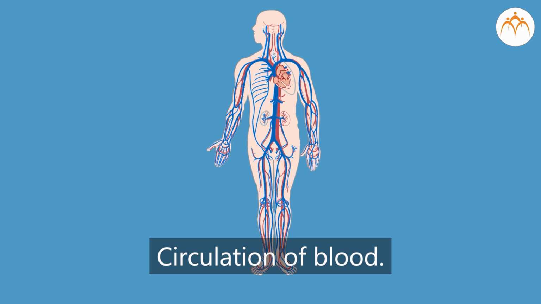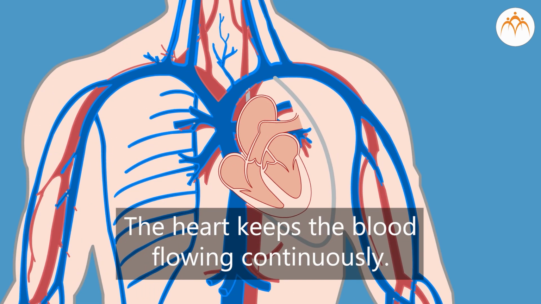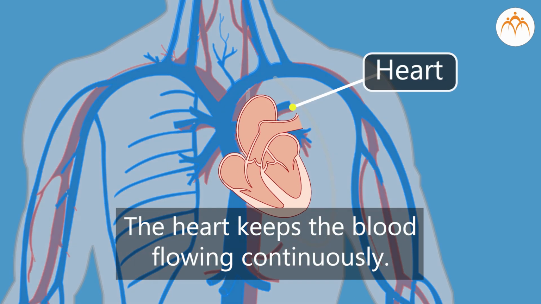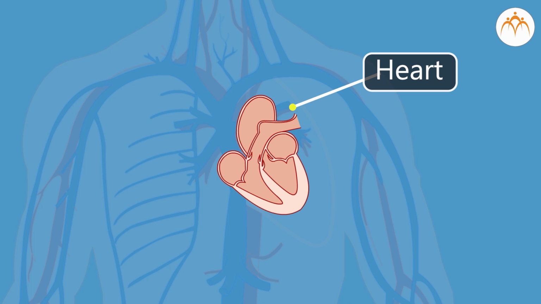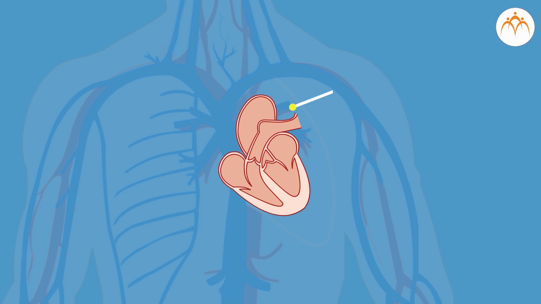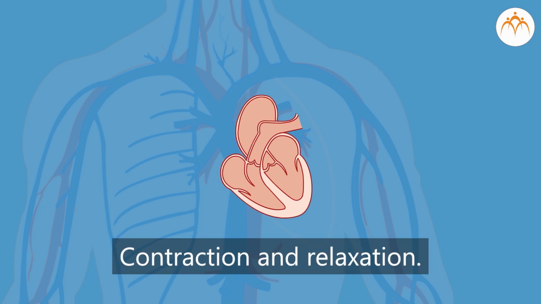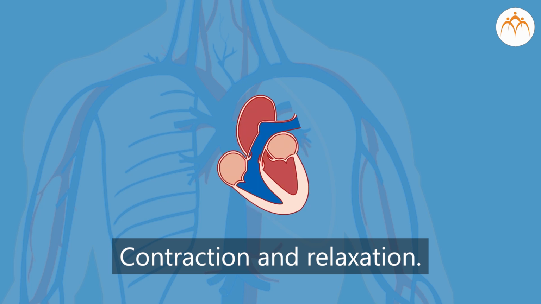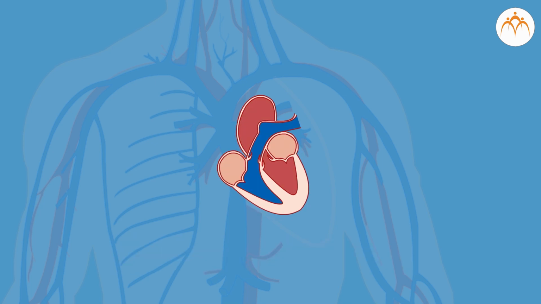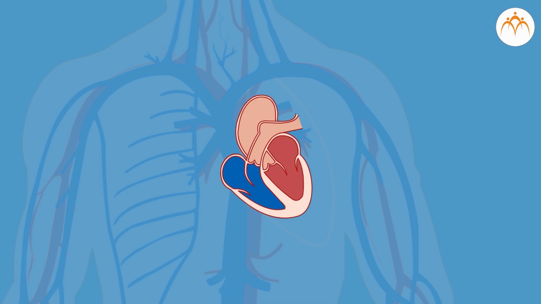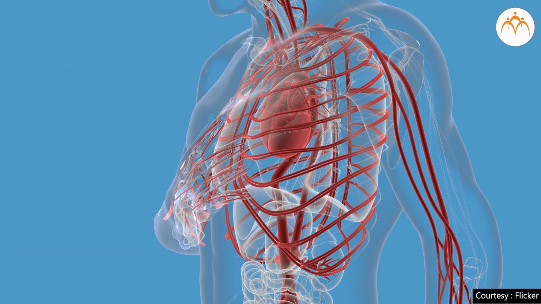Circulation of blood. The heart keeps the blood flowing continuously. You must remember that the heart continuously undergoes two processes, which are contraction and relaxation. Contraction of heart means decrease in the volume of heart and relaxation means retaining of volume of the heart. It is just like this.